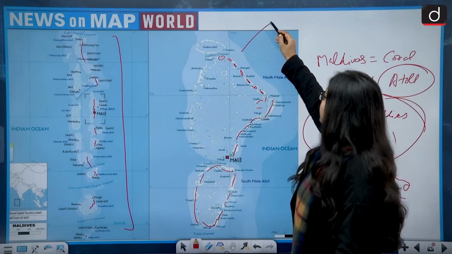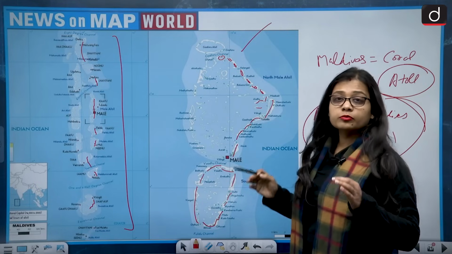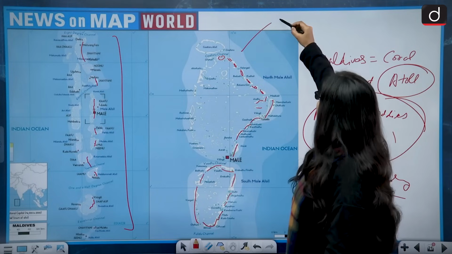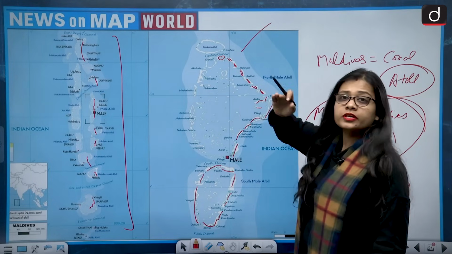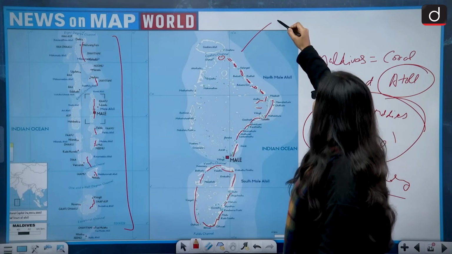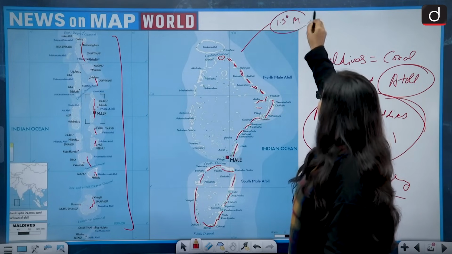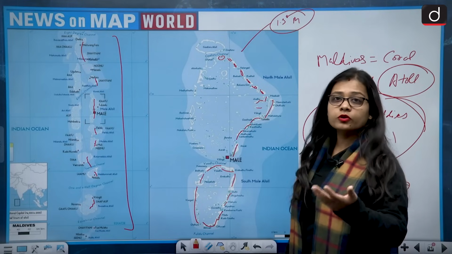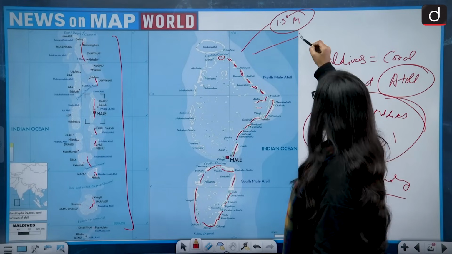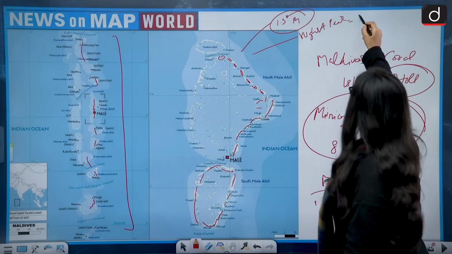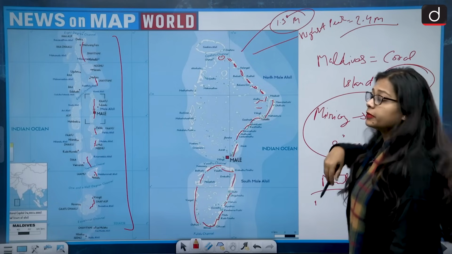The basic and the biggest problem that the Maldives is facing is that the height of Maldives above the ocean is around 1.5 meters. This is the average height of Maldives above the ocean, and the highest peak of Maldives is around 2.4 meters.